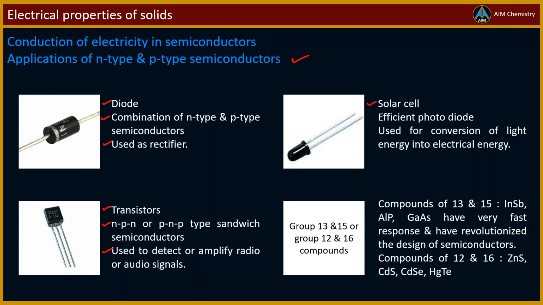The solar cell is an efficient photodiode used for conversion of light energy into electrical energy. A large variety of solid-state materials have been prepared by combination of groups 13 and 15 or 12 and 16 elements. With this, we came to the end of the session. In the next session we will learn magnetic properties of solids.